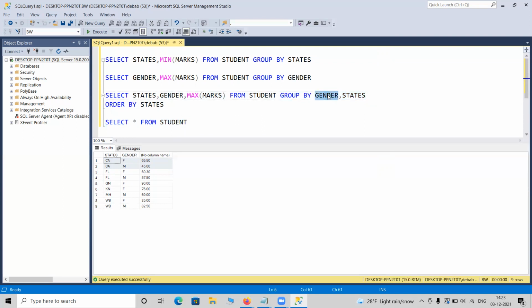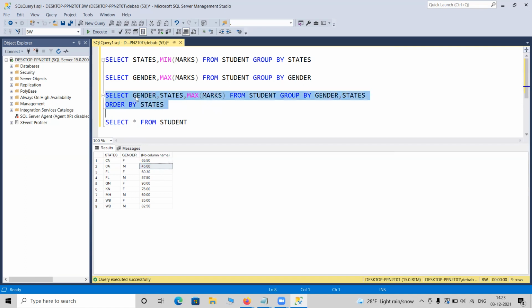Either you can take the name of state first or gender. It doesn't depend. Even here as well, you can mention state, gender, or you can also mention gender and state. The figures will be the same because California's female is 65.5, male is 45. Take a look. If I write it in some other way, suppose let me write gender first, state next.